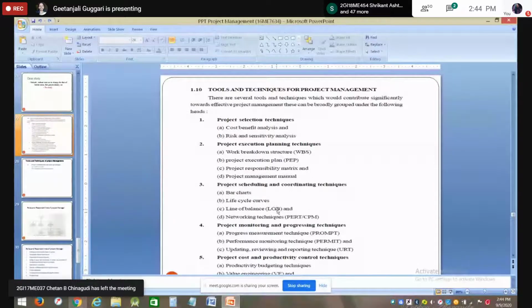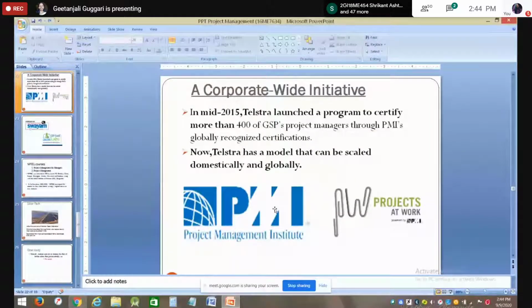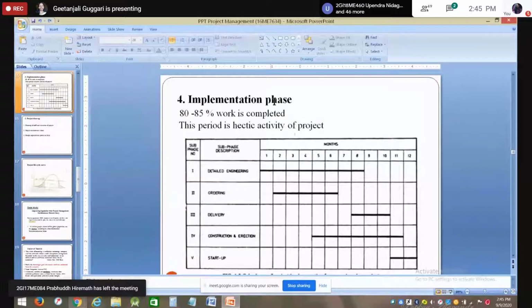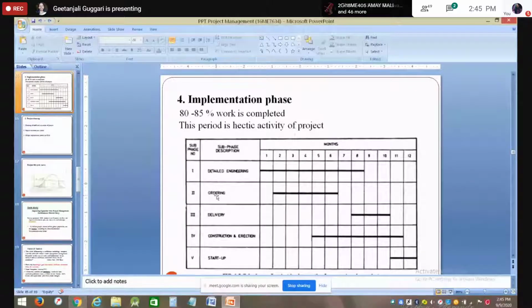So shall I show you the bar chart which I have? So this is called a bar chart or a Gantt chart during the implementation phase. So we will come across n number of activities. Here: detailed engineering, ordering, delivery, construction and erection, and startup of the project. So these are the activities.